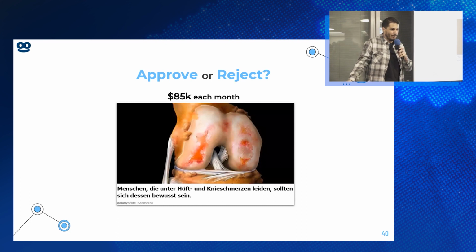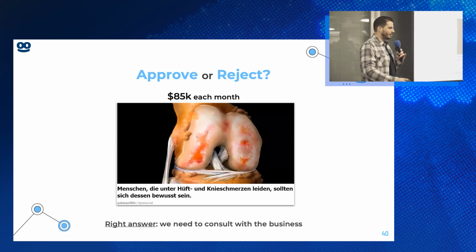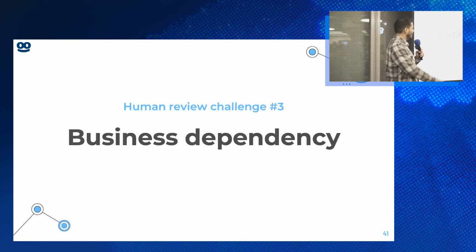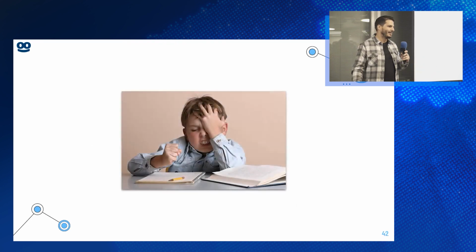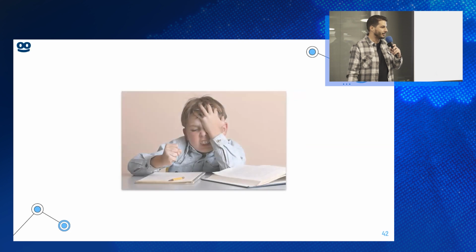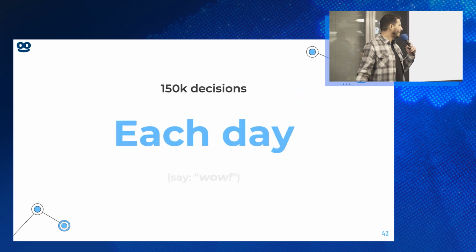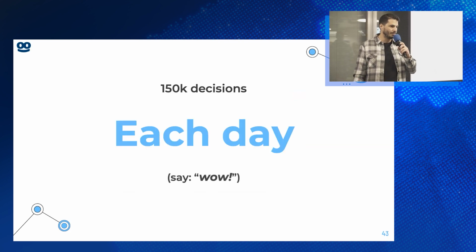So it's not clear cut because sometimes there are some business considerations to be made before we take a decision, and we must consult the business. So this is another challenge we have with human review, that the policy is sometimes a bit vague. Sometimes we need to get some guidance. All right, so these are the challenges, and decisions are tough, right? It's very hard for us. It's especially tough because we have so many decisions. We have around 150 decisions each day.